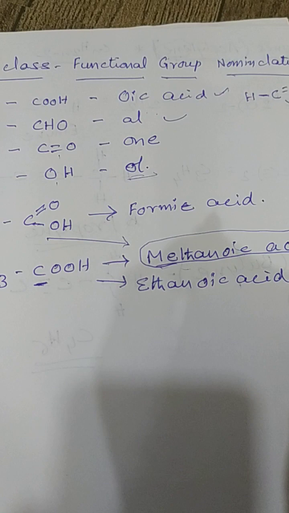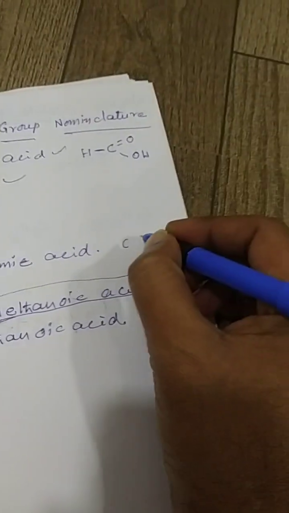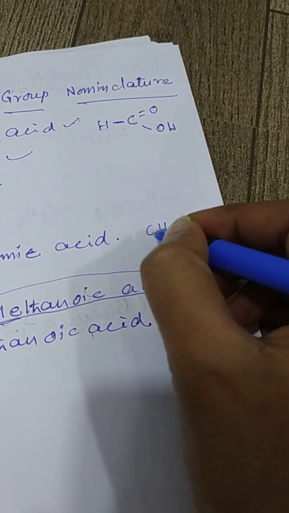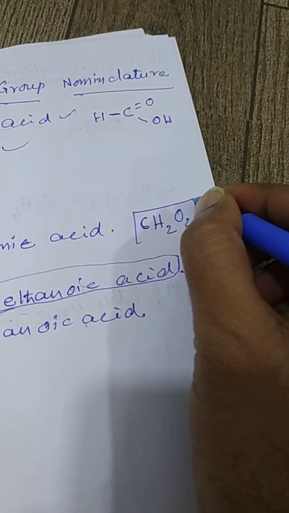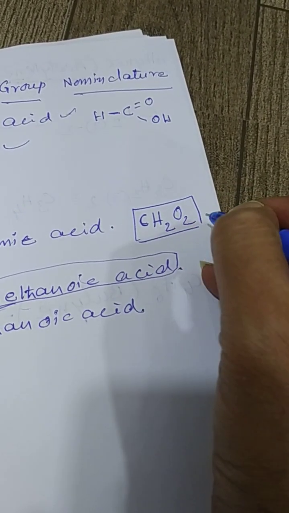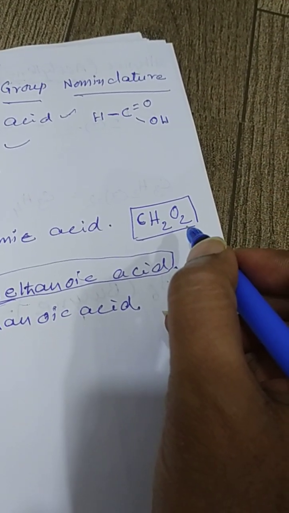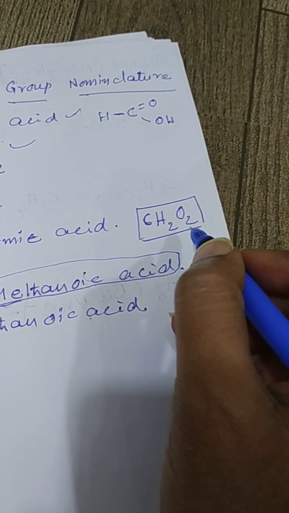See, this is one of the important questions. CH2O2 is the formula for formic acid. Please note down this point. CH2O2 is the competitive question. CH2O2 is formic acid.